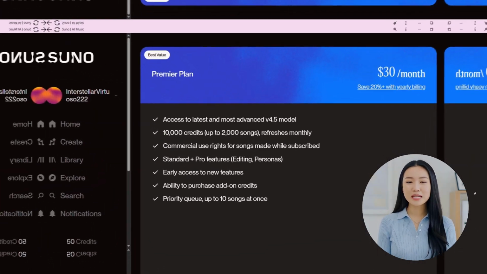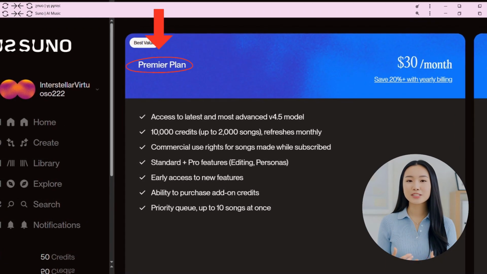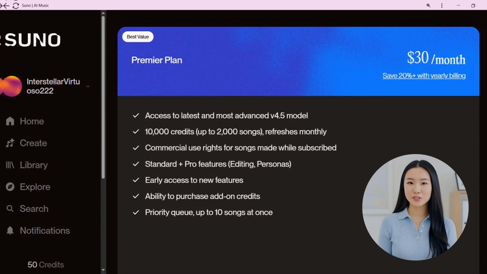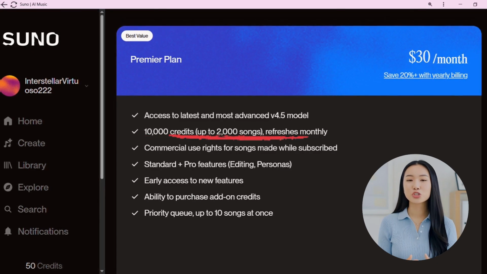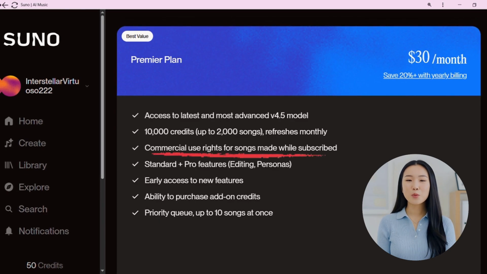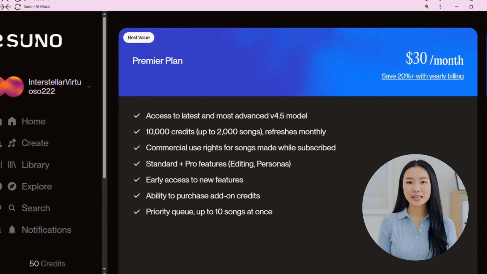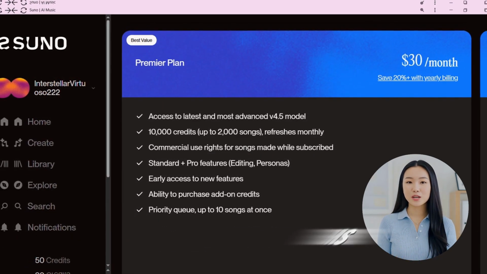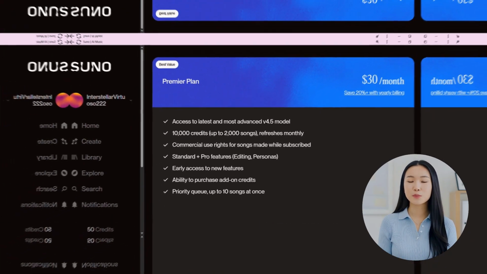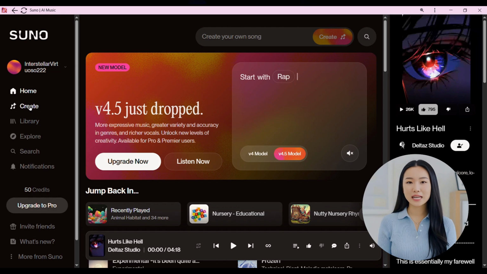For users producing at a higher volume, the premium plan is the most powerful option. At $30 per month, it includes 10,000 credits, allowing you to generate up to 2,000 songs every month. This plan gives you everything included in the Pro plan, plus the highest generation priority, up to 20 concurrent jobs, and extended commercial rights. It is ideal for professional studios, production teams, and businesses looking to scale their AI music creation. From here, click on Create to begin.